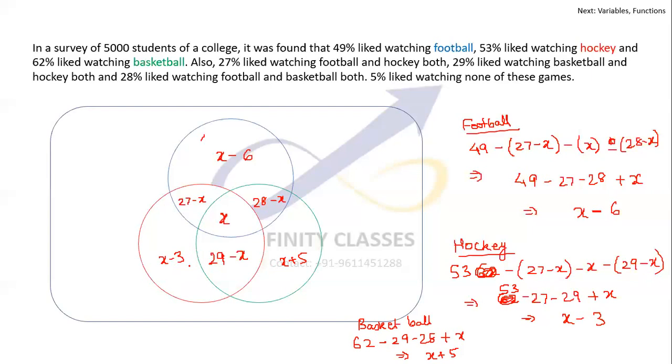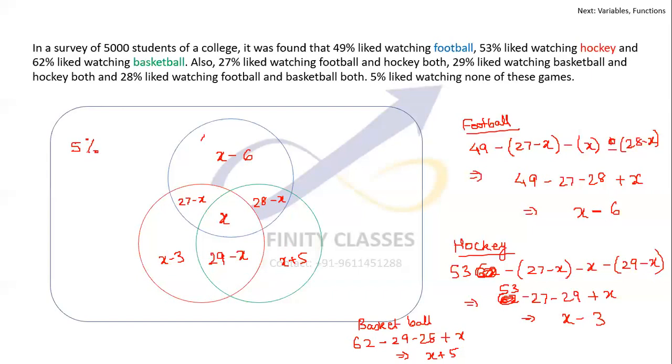So I hope I'm clear how I have got these x minus 6, 27 minus x, x, 28. So I have actually found out all the individual pieces together. Okay, all the individual pieces are now found out. And the outside was 5%.